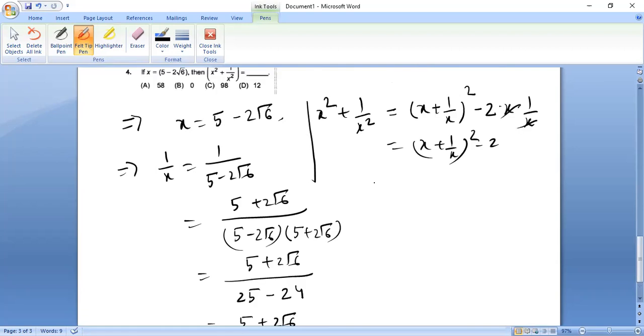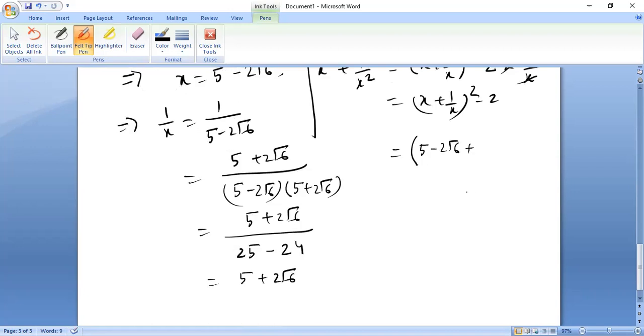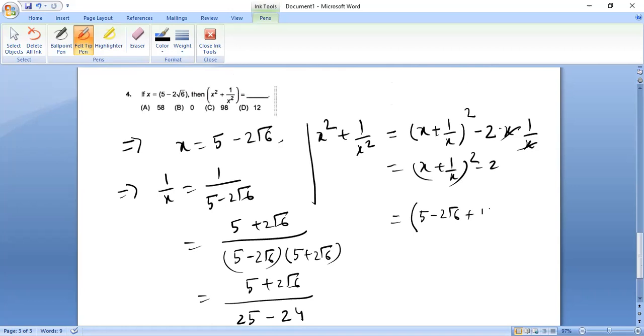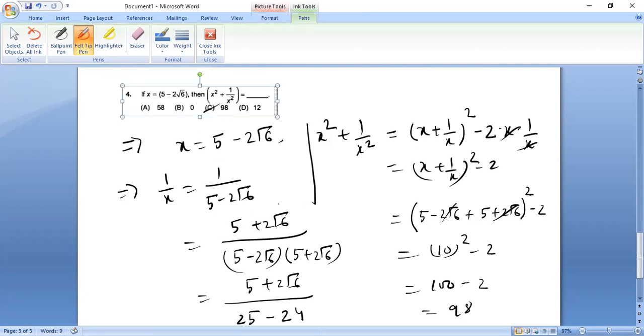Right? Now put the values. So x is 5 minus 2 root 6 and 1 upon x is 5 plus 2 root 6. So 5 plus 2 root 6 minus 2. So here this cuts down. 5 plus 5, 10 whole square minus 2. Therefore 100 minus 2 becomes 98. Therefore 98, option C, is our answer. Okay students, good.